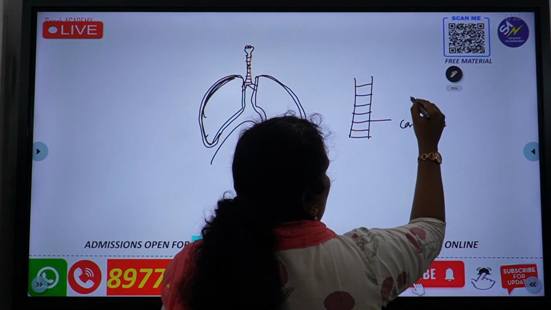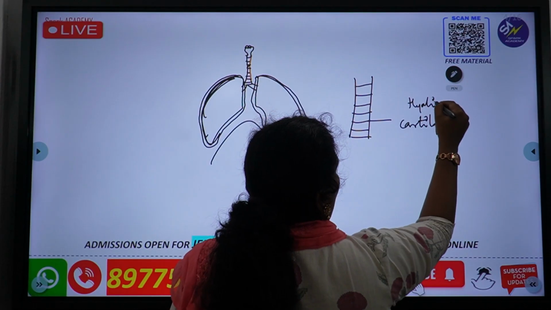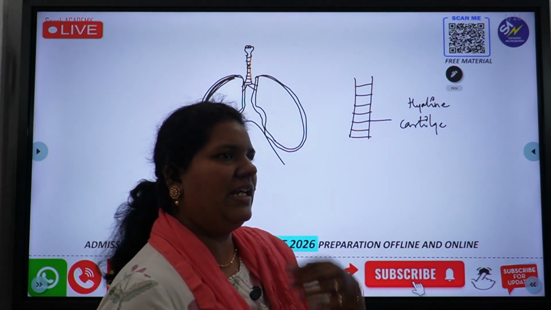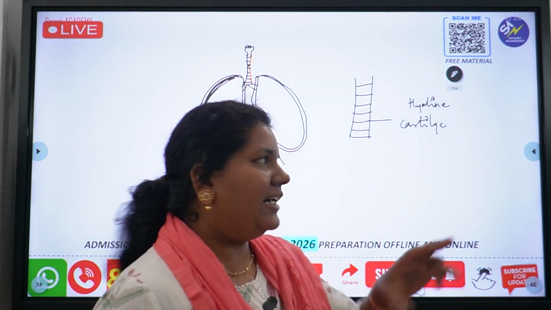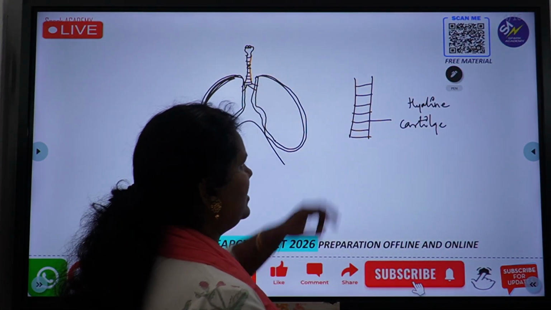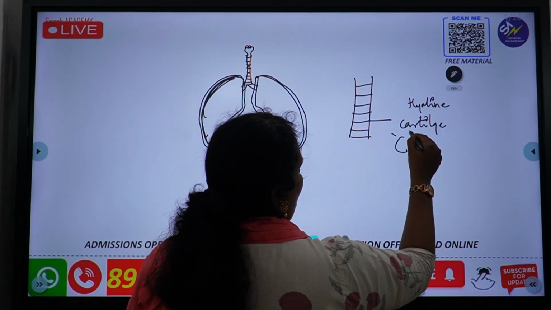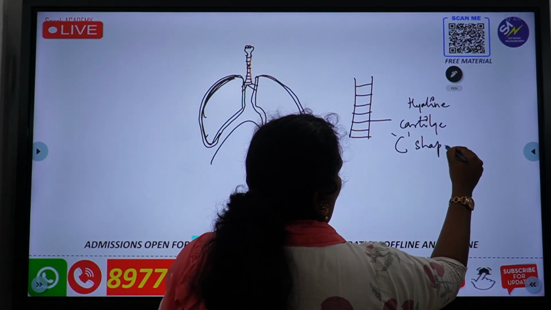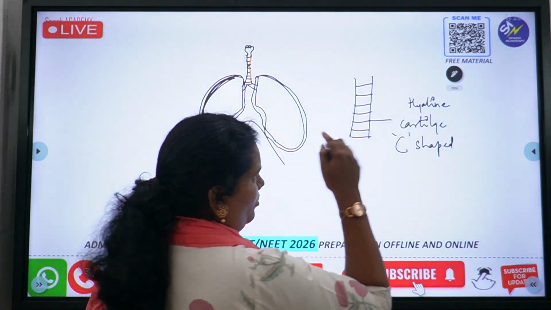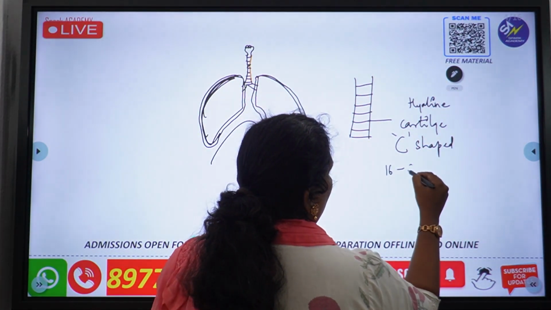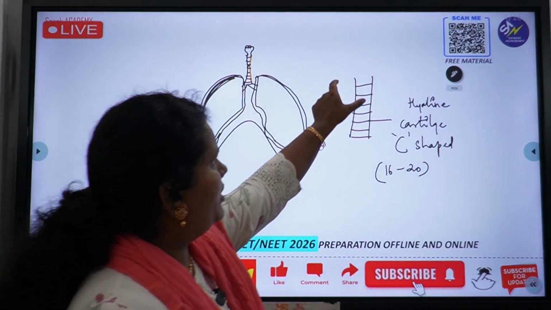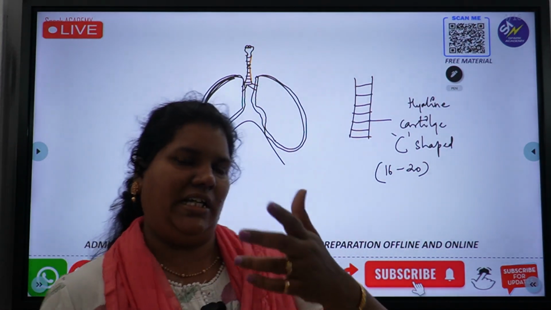And what is this cartilage made up of? Hyaline cartilage. If you remember, we have learned 3 different types of cartilages: fibrous cartilage, elastic cartilage, hyaline cartilage. This trachea has hyaline cartilage which is in the form of C-shaped rings, or incomplete rings. How many rings are there? Around 16 to 20 incomplete or C-shaped rings are present on the trachea.